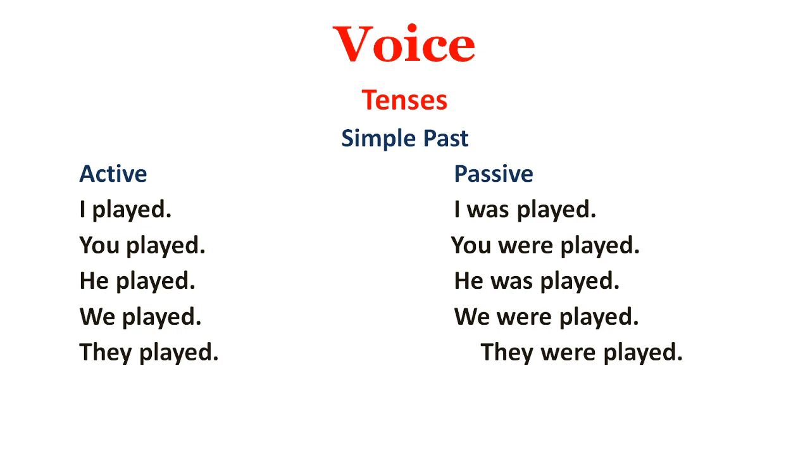We can quickly see one more example of simple past, like I killed a snake. So you will be saying, a snake was killed by me. I cooked the food, the food was cooked by me. So this is about simple past.